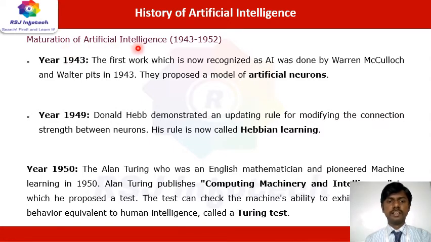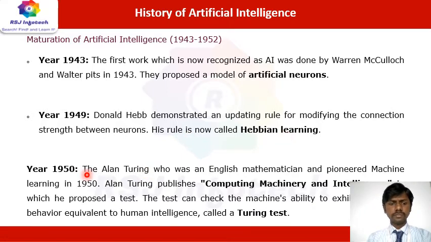So we can see artificial intelligence in the years 1943 to 1952. In 1943, the first work recognized as AI was by Warren McCulloch and Walter Pitts. What did they do in this sense? They proposed a model for artificial neurons. And then in 1949, Donald Hebb demonstrated an updating rule for modifying the connection strength between the neurons. In this sense, they created a rule now called Hebbian learning.